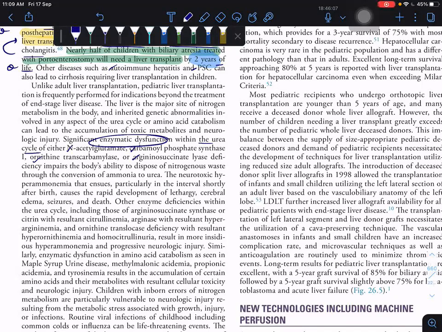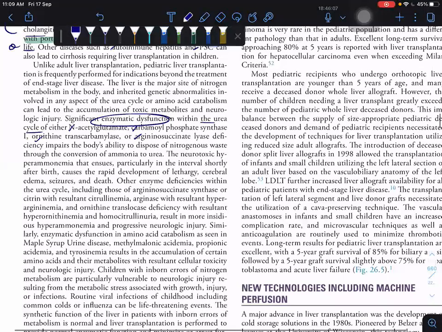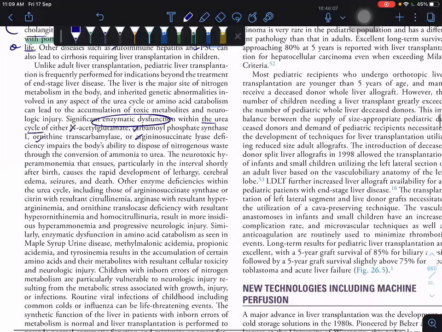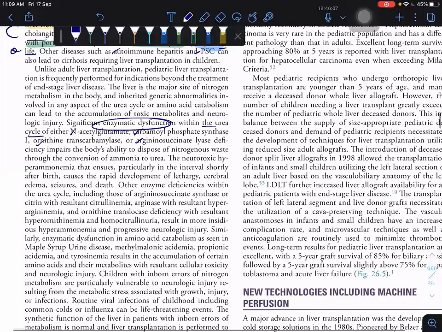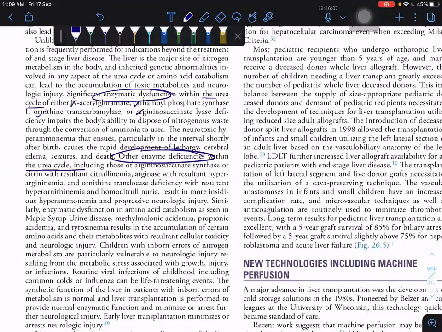That also will be affected. Mainly the urea cycle metabolism is affected. If the urea cycle enzyme is deficient, the child will be more prone to insidious hyperammonemia and progressive neurological injury.